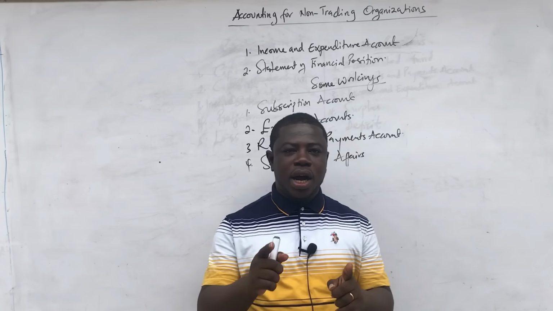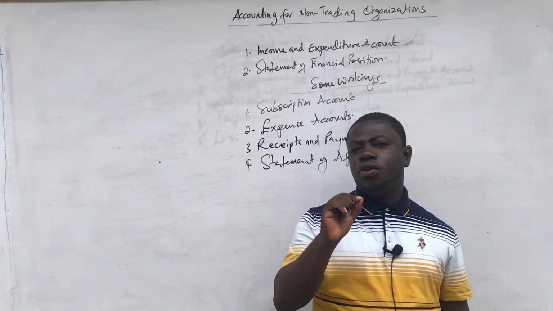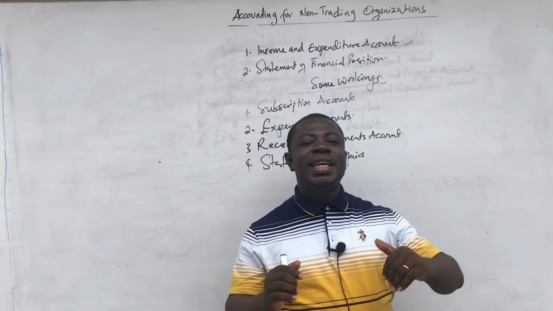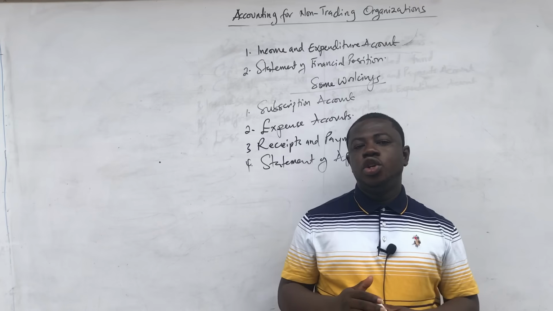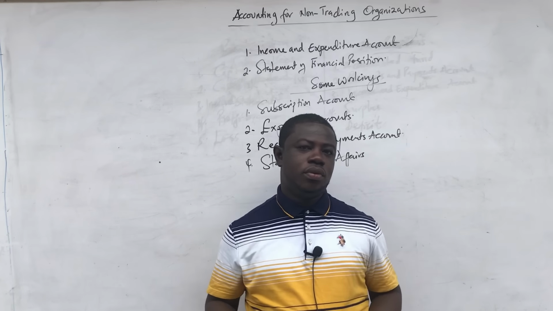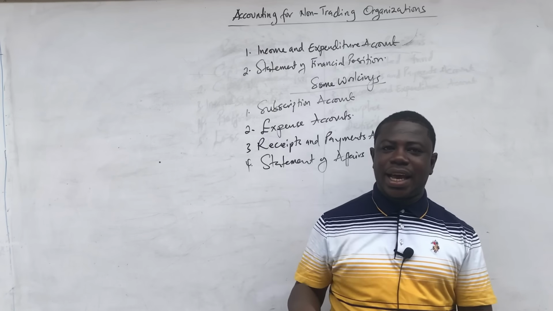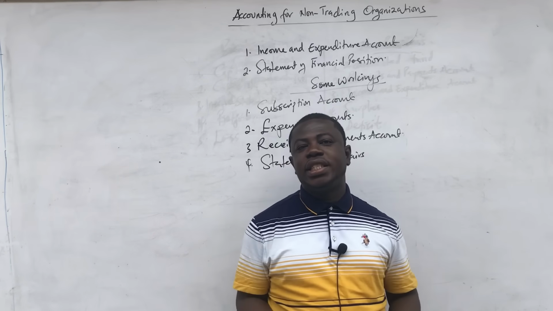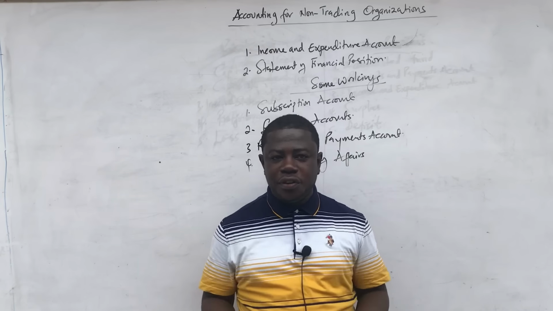Now, let me also add a very important thing. There are some non-trading organizations that are also engaging in trading. Take note, you could meet a Keep Fit club or an association that is running a trading venture on the side. They may accumulate the fund, take the subscriptions, and when the money is enough, they think of investment.